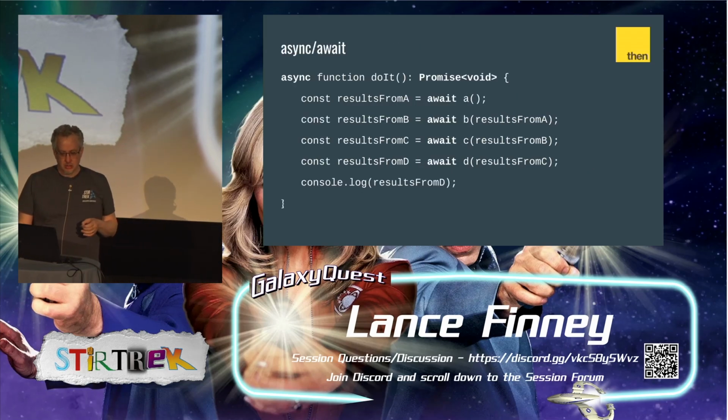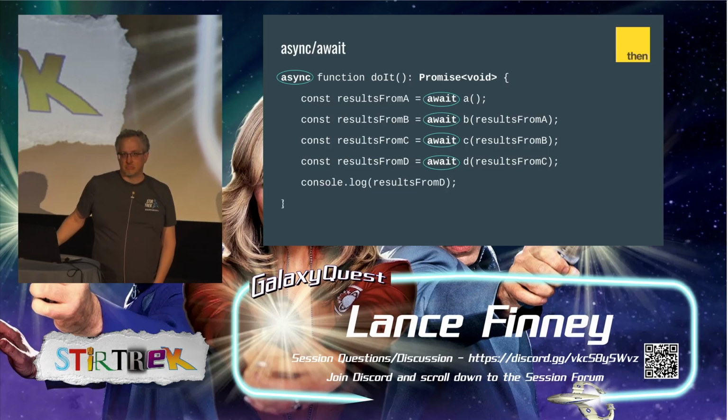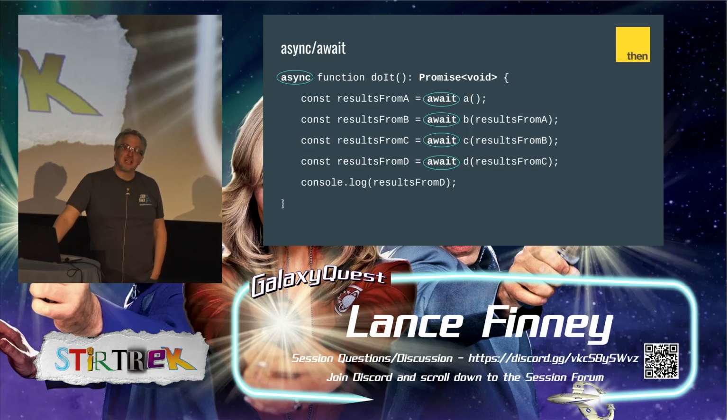But we can do better. There's now some syntactic sugar called async await, where if you slap the word async at the beginning of your function, then you can put the word await in front of all of the calls that return a promise, and it will unwrap the promise for you. It will do the then for you. And so you end up with code that looks a lot like that first line of code that you were able to write when you were in 3rd grade and moving the turtle around. It's not exactly as easy, but it's a lot easier for most of us to think about.